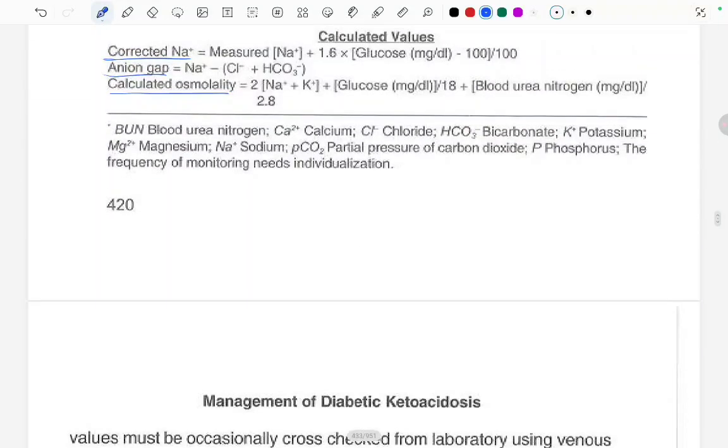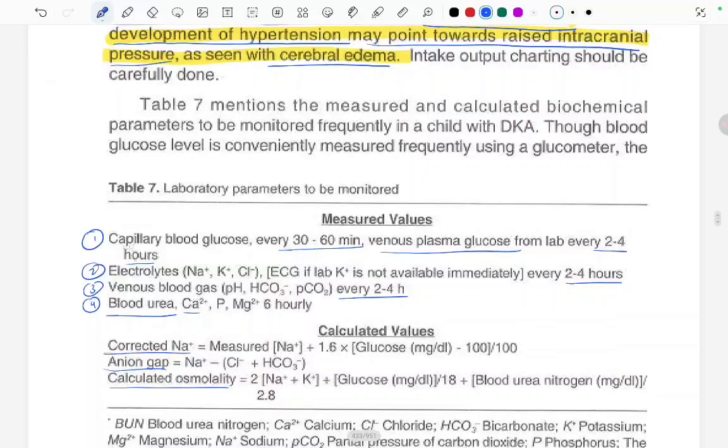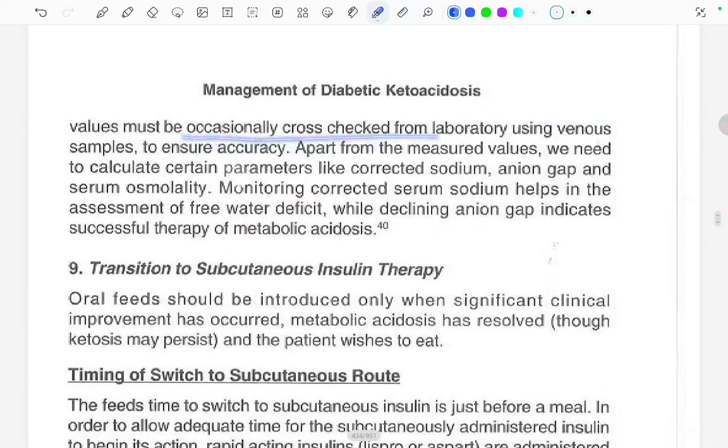Yeah, we were here. Though the blood glucose is conveniently measured frequently using a glucometer, the values must be occasionally cross-checked from the laboratory using the venous samples to ensure accuracy. Apart from the measured values, we need to calculate certain parameters like the corrected sodium, anion gap, and the serum osmolality. Monitoring corrected serum sodium helps in assessment of the free water deficit, while declining anion gap indicates a successful therapy of the metabolic acidosis.